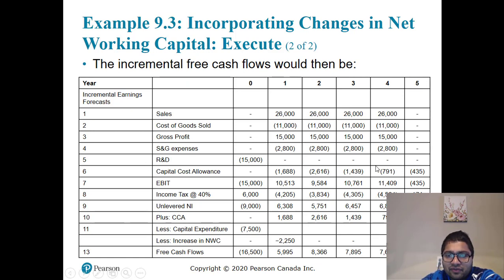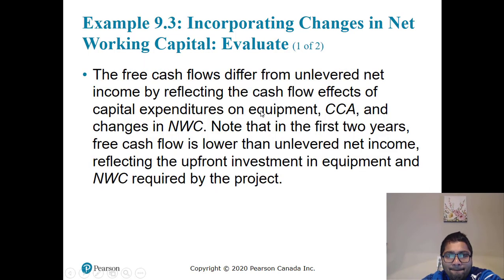So then they have created a sheet again, which we also did. So see the Excel sheet. The free cash flows differ from unlevered net income by reflecting the cash flow effect of capital expenditures on equipment, CCA, and changes in working capital.